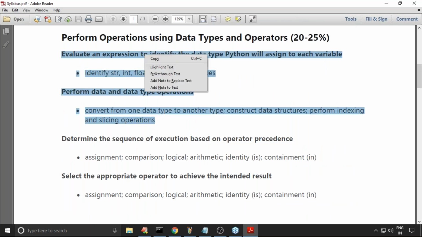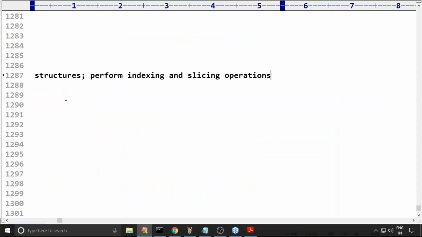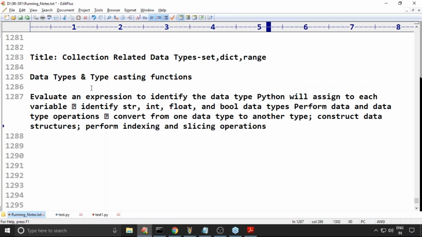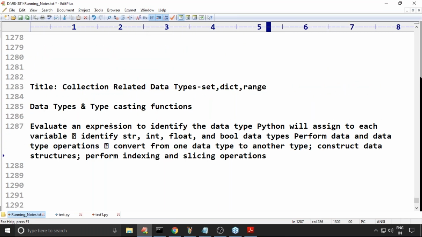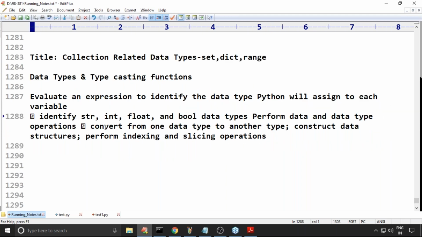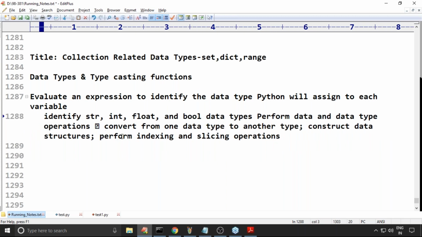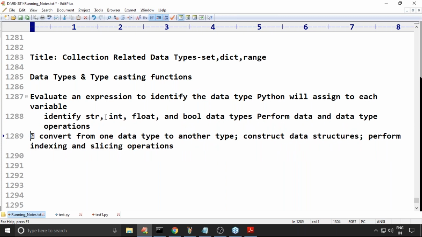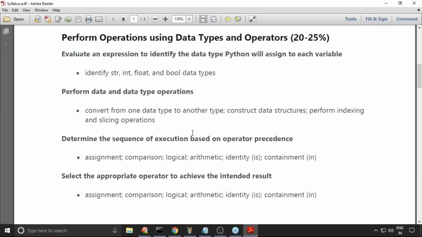We are in the position to answer; we discussed this already. Just have a look once at these. Evaluate an expression to identify the data type Python will assign to each variable. You have to identify str, boolean data types, and here have you observed?